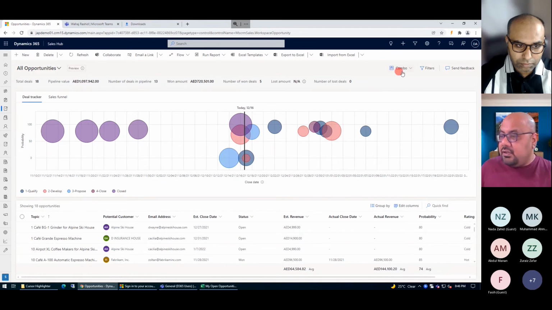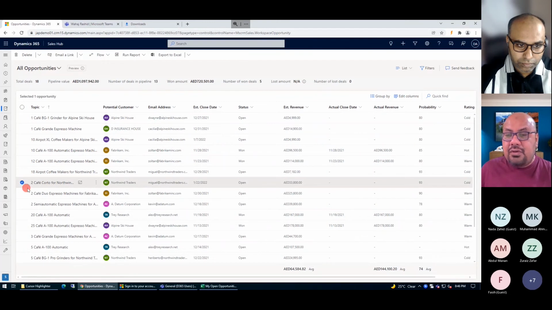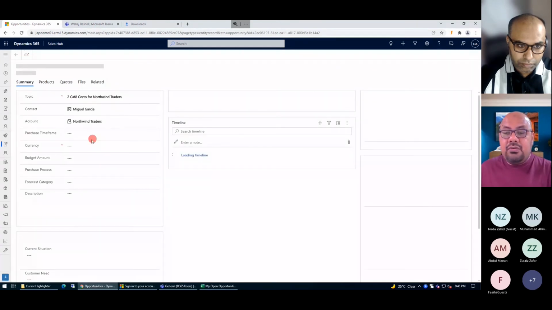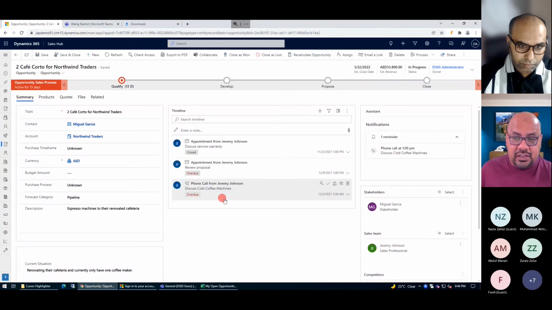There is also an option, just like a list you want to see. I'm just going to click on the list. It's going to show me a list view here. And from here, whatever I want to update, I can update directly. So let's take an example. I want to update it as lost or won, or let's say I want to edit. I can directly edit. If I click on the edit part, the system will take me directly to the screen or the main source where the information originated.